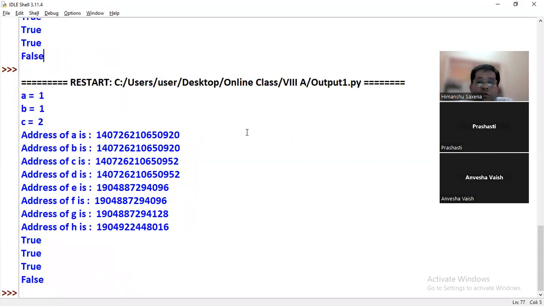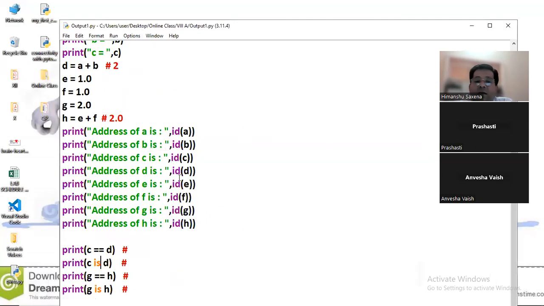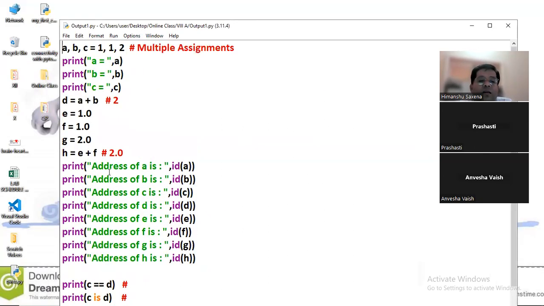Yeah, true, true, true, false. And as soon as we are taking it as a float value, the identity operator will say that yes, both are not sharing the same location. That's why it will become false.